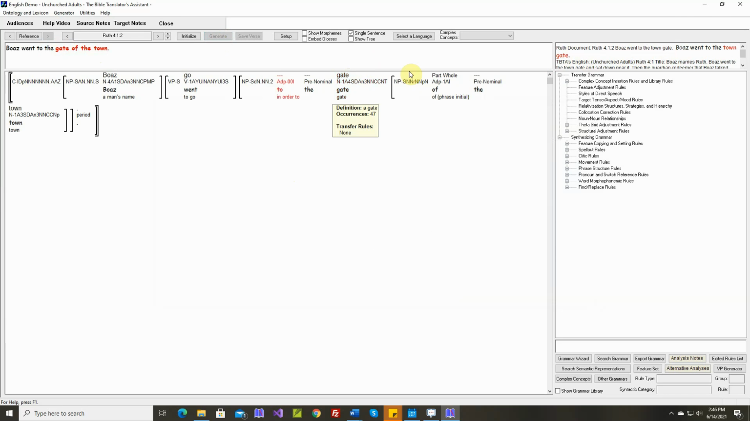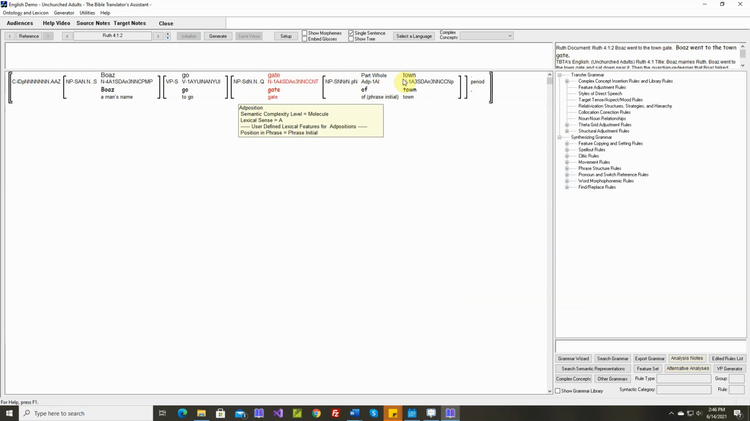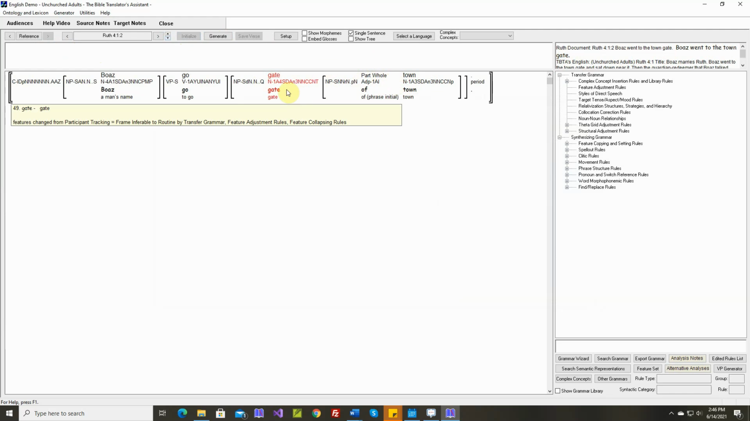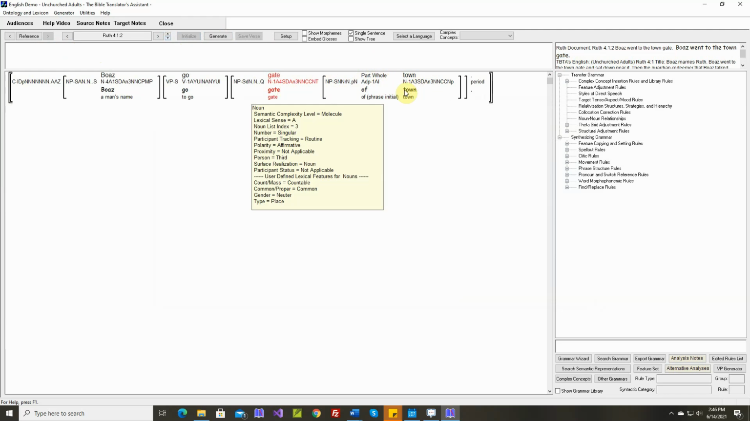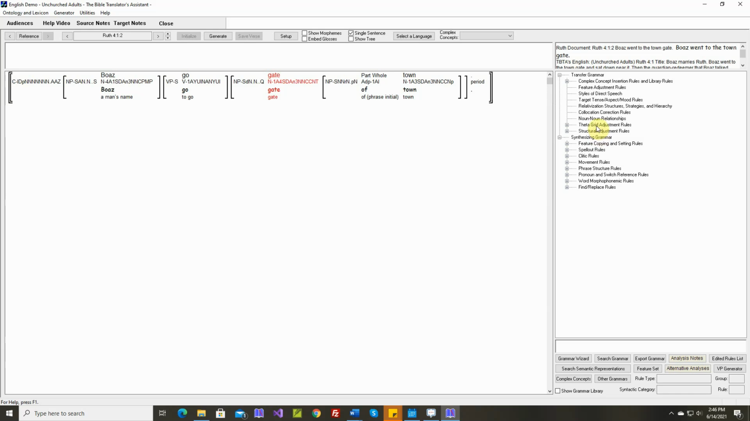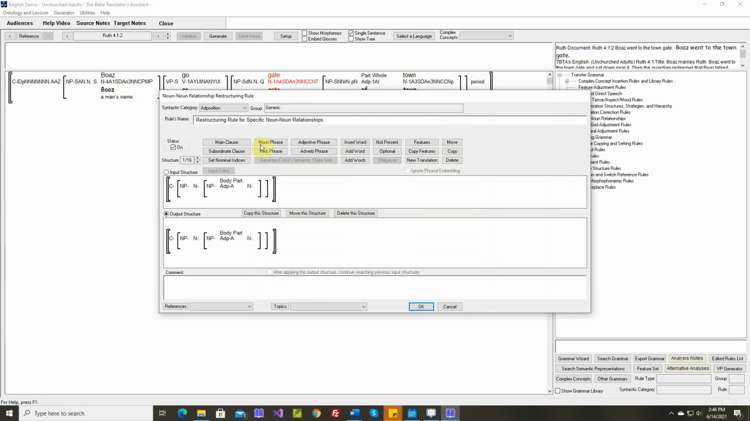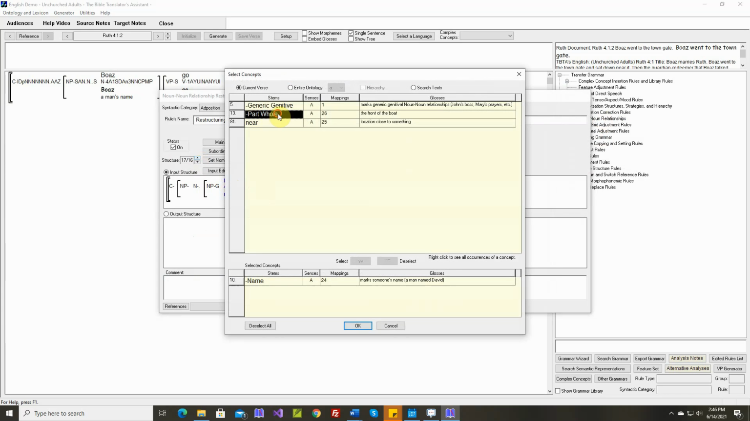A gate, okay, when we analyzed this, we said a gate is part of a town, and it is. But there are times when we have exceptions to some of these. So let's write a rule that will convert gate of the town to town gate. We'll do that in our noun-noun relationships. There are 16 structures now. Let's add a new one. Let's change these. This is part whole.